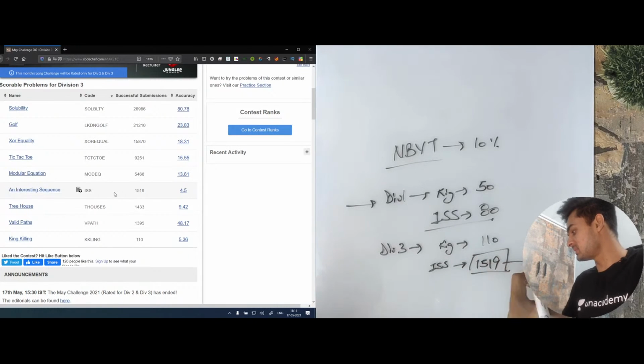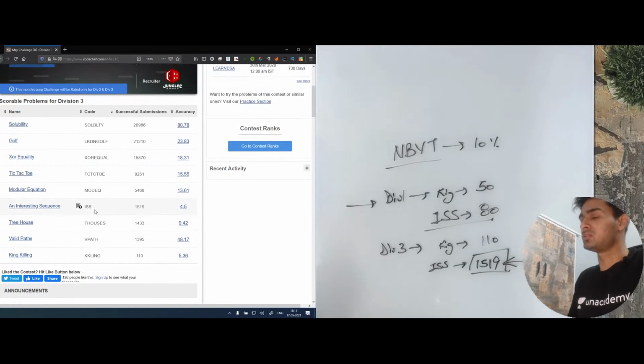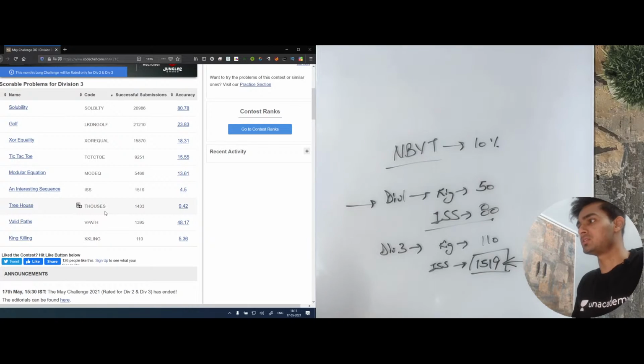The reason is that many people have cheated in this one. There are many solutions available for this problem, and they've just copy pasted the code. This requires knowledge of number theory as well. You need to know what Euler totient is and things related to that. You can also do this by looking at the pattern and then applying the concept using Euler totient. But I won't be solving this because I don't believe it is very useful for the viewers of this channel. Except this and the last problem, we will be solving every other problem.